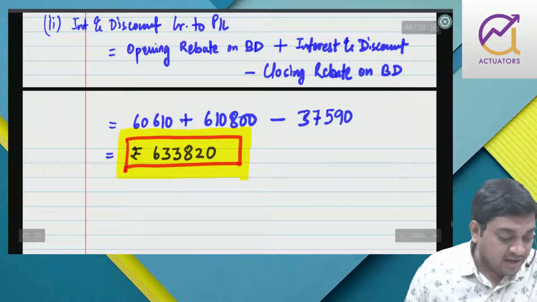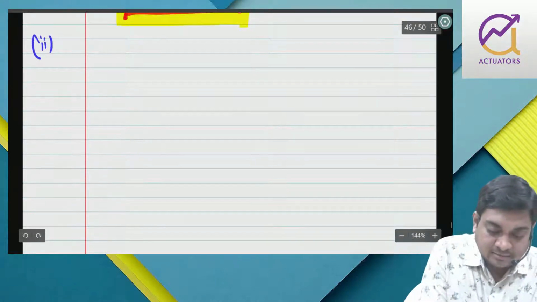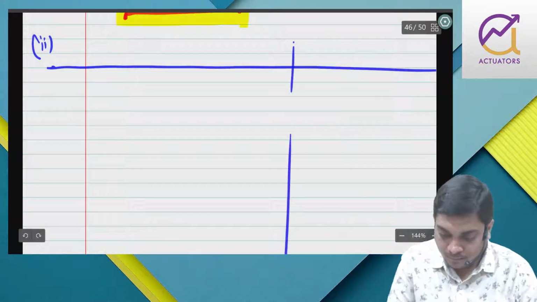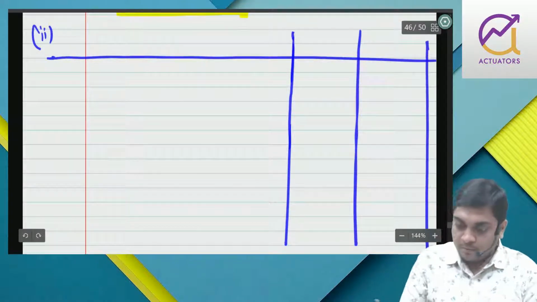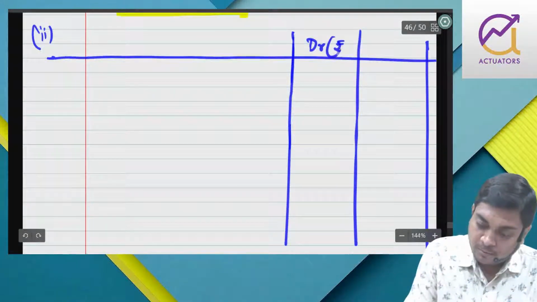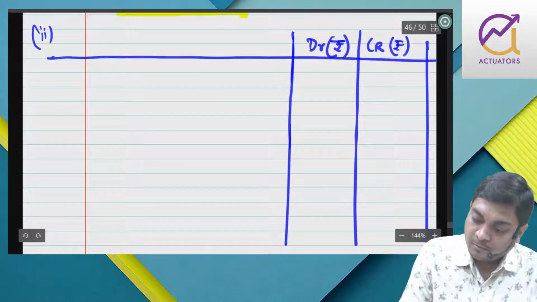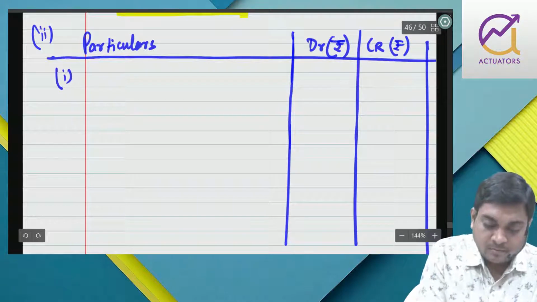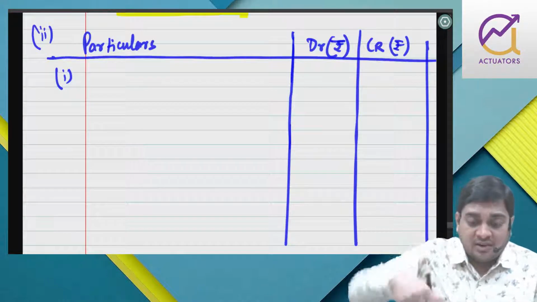Part 3 they have told you journal entries. Okay, fine. So during the year journal entry we have already done. Only the adjustments part you have to show now. First of all, the opening rebate will be transferred, right?